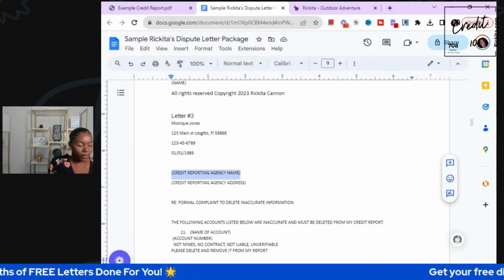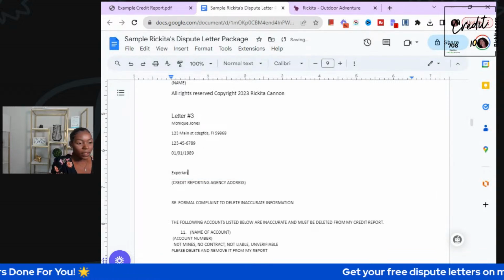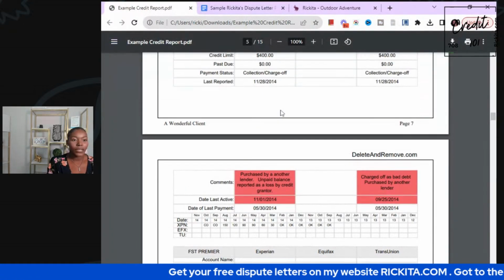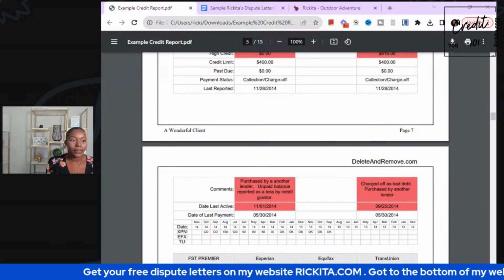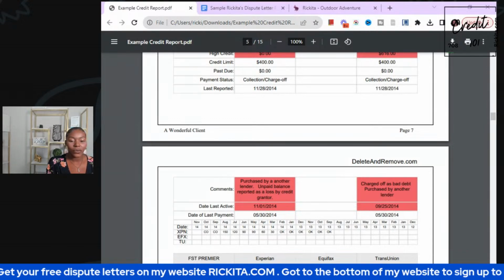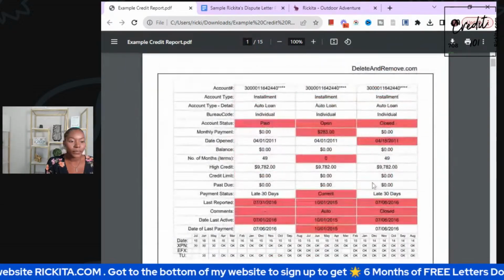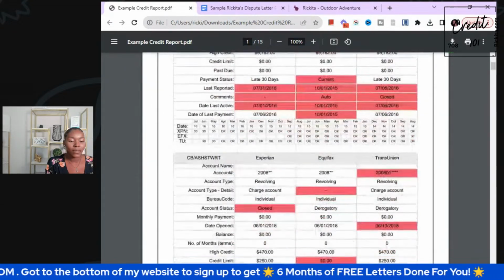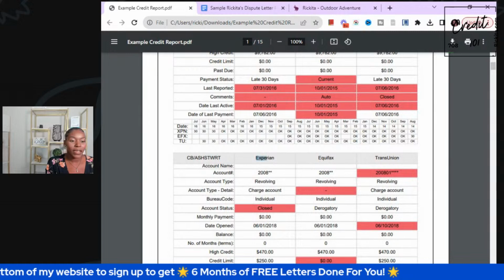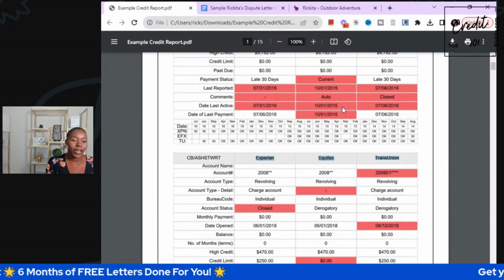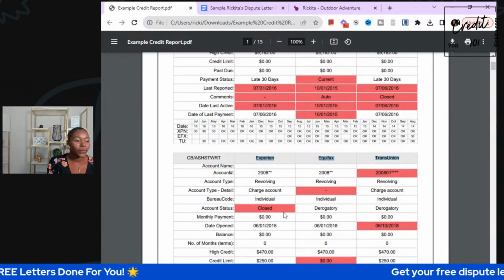So let's go ahead and put Experian right here. Now, the reason why we have to separate it is because of this. So here's the credit report right here, you guys. Can you guys still see everything? So here's that credit report right here, right? So on this credit report, you'll be able to see this is Experian right here. This is Equifax, and this is TransUnion. So all the TransUnion accounts are right here. Equifax is right here, and Experian is right here.